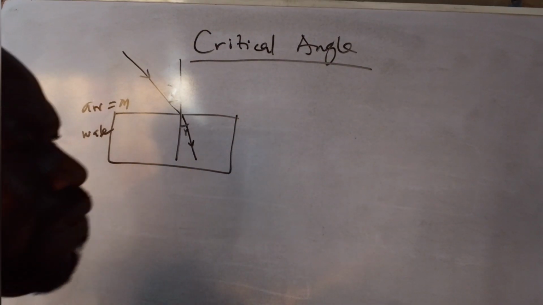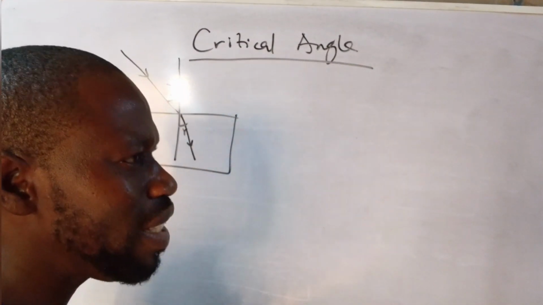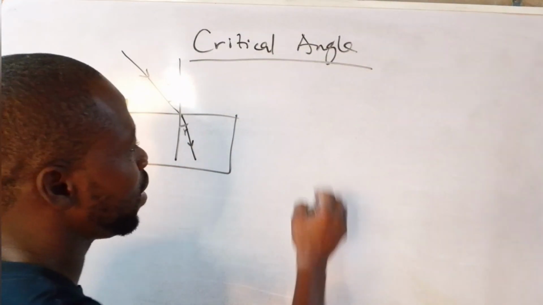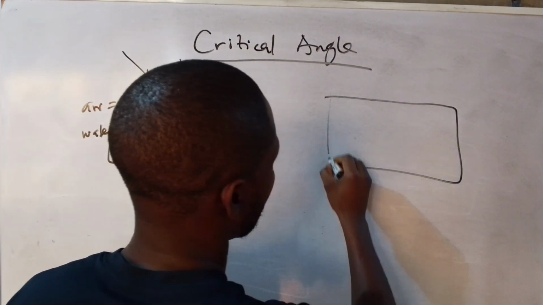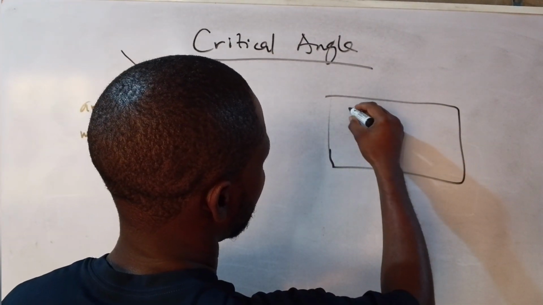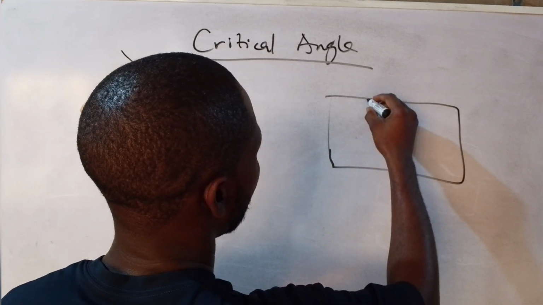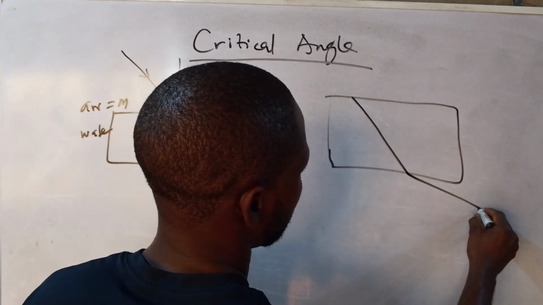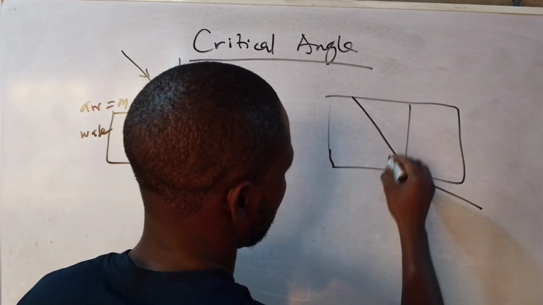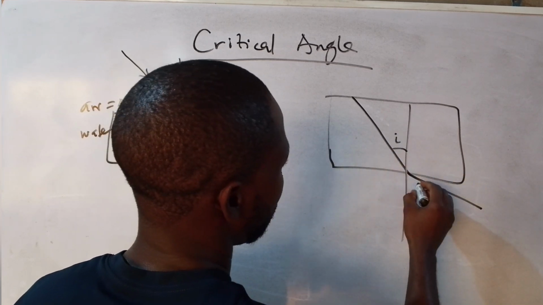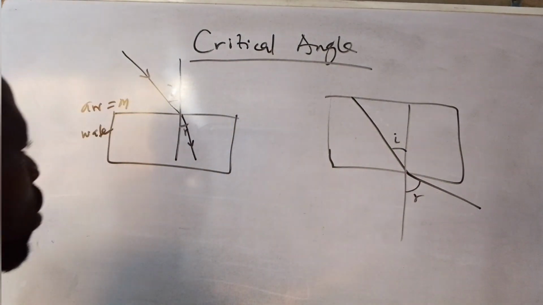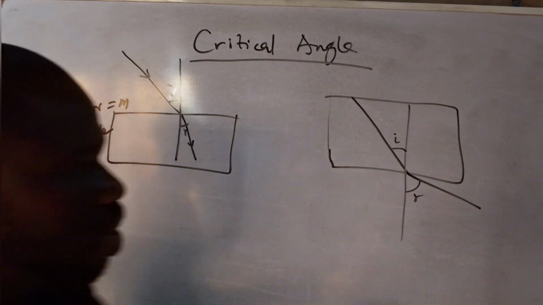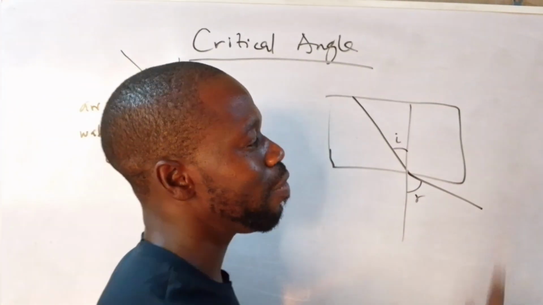Now, when it's traveling from a denser medium to a less dense medium, the reverse is the case. All right, let's say the light ray is traveling from inside water to air. This is incident angle, this angle of refraction. Now what do you notice? You notice that our refraction here brings it close to the normal. Our refraction here takes it slightly away from normal.